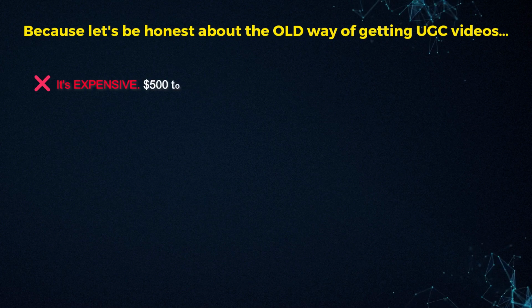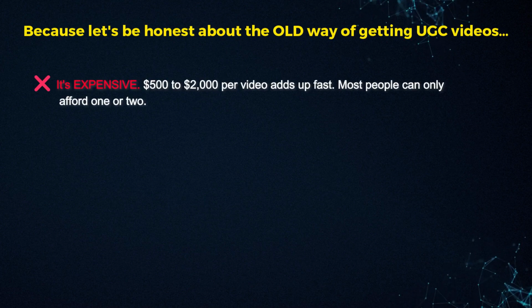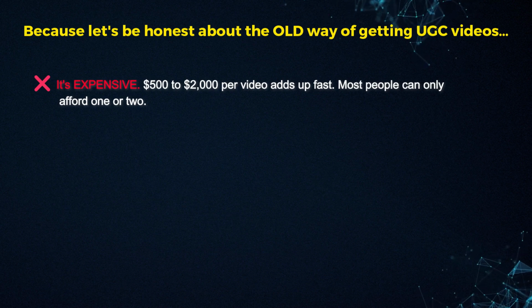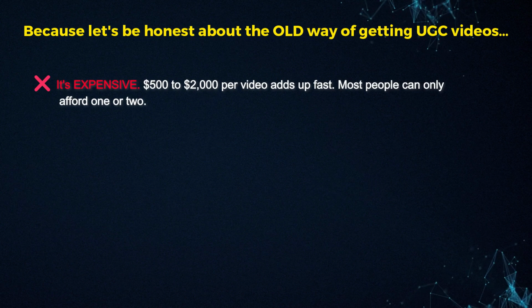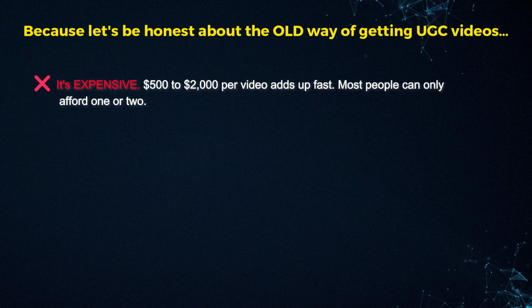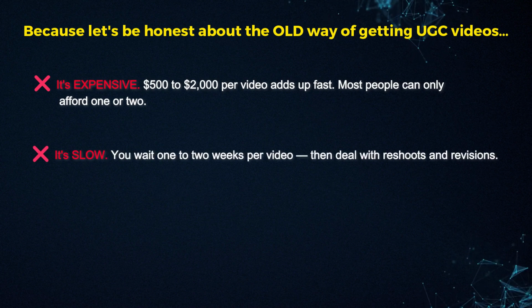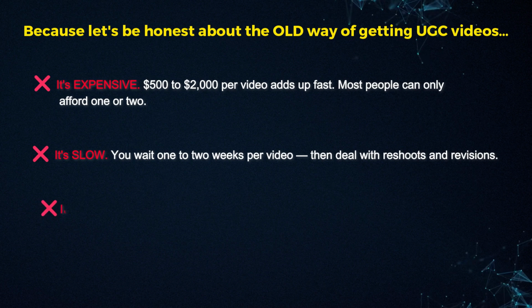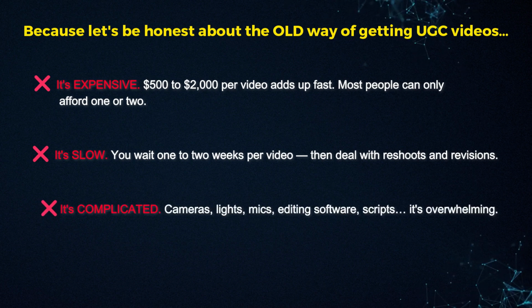Because let's be honest about the old way of getting UGC videos. It's expensive. $500 to $2,000 per video adds up fast. Most people can only afford 1 or 2. It's slow. You wait 1 to 2 weeks per video, then deal with reshoots and revisions. It's complicated. Cameras, lights, mics, editing software, scripts.